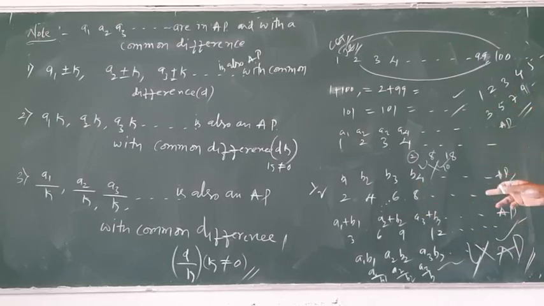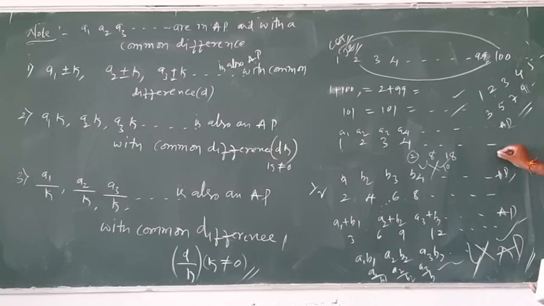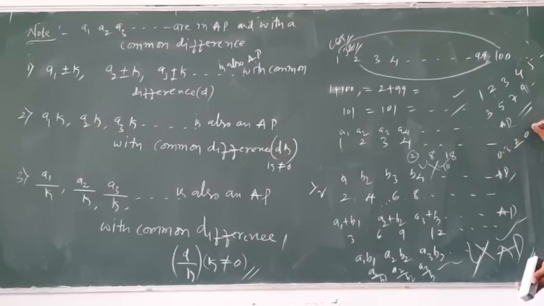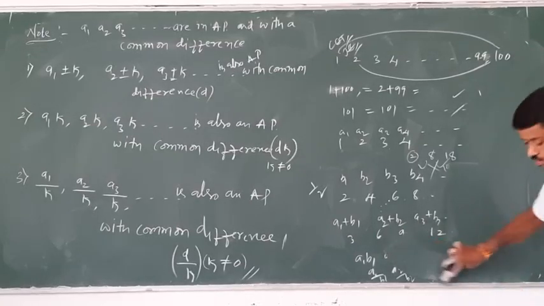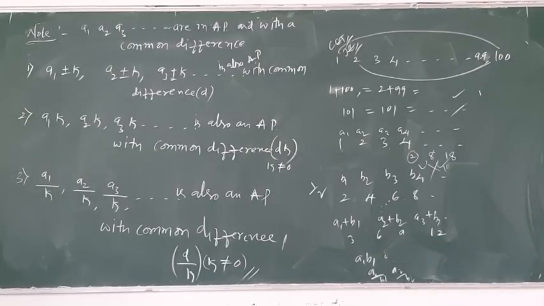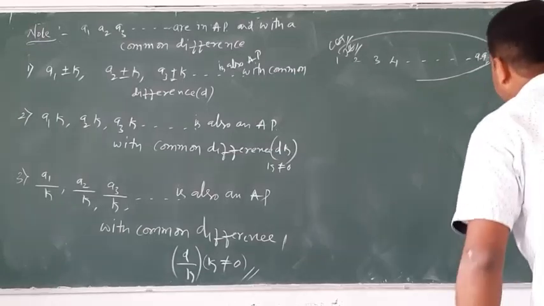Okay, as 1 by 2, 2 by 4, 3 by 6, 4 by 8 is also 1 by 2. But here, reversed, you take the same. But another example you take 1 by 3, which is 0.33, and 2 by 3 is 0.66, so it is not the same. Observe carefully. Yes, you take another example.